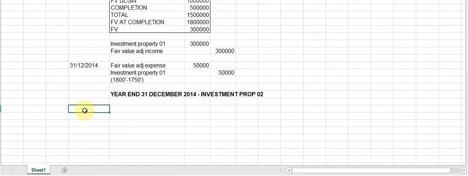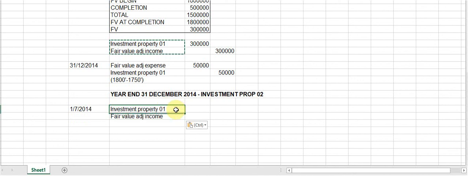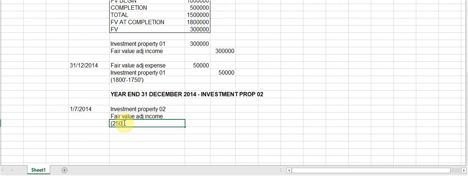So the first thing that we need to do is to recognize a fair value adjustment on the 1st of July 2014. So there we need to go and see the previous fair value of this asset was 2.2 million and now it is 2.5 million. So that is a fair value adjustment income. So again, I'm just going to use a shortcut and copy this, call it building 2. And this is now the difference between the 2.5 million fair value and the 2.2 million, which was the fair value at year end. And the difference there should be 300,000 rand.